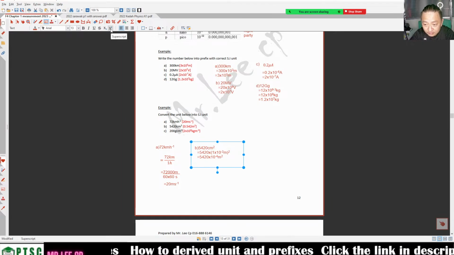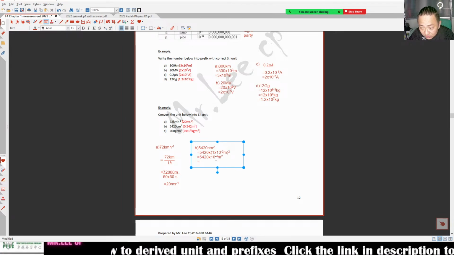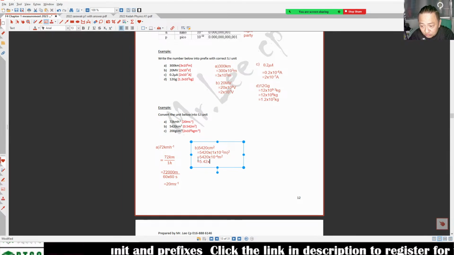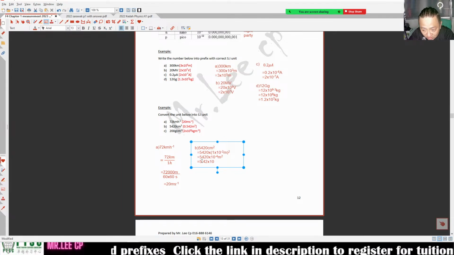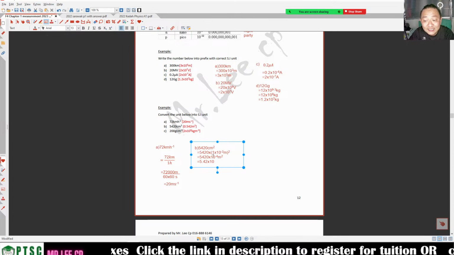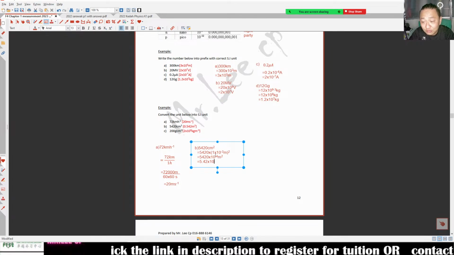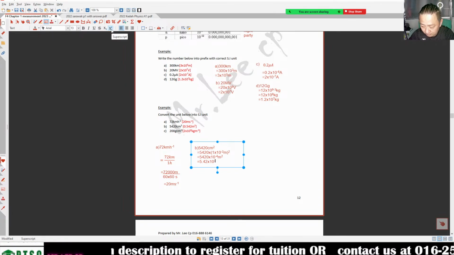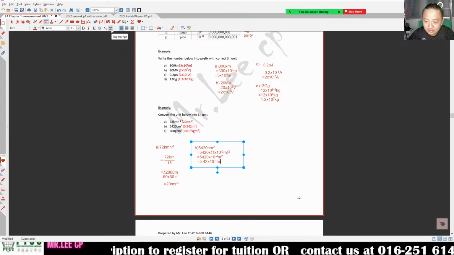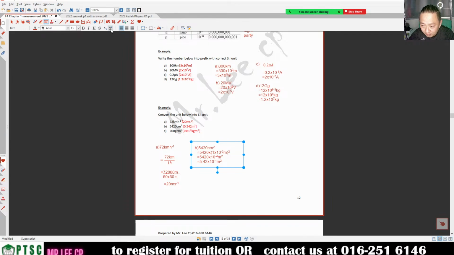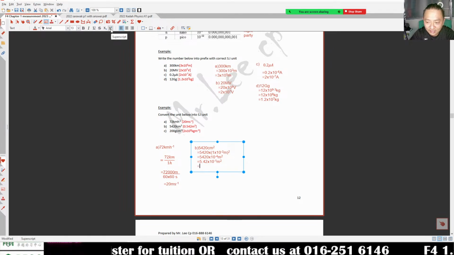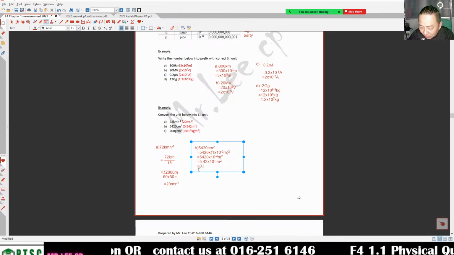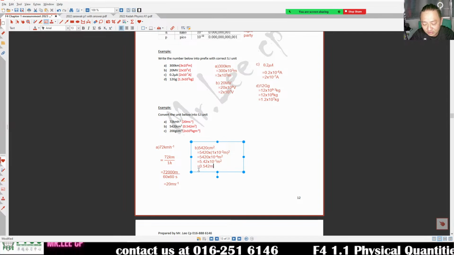So what will you get? You get 5420 times 10 to the negative 4, right? The number here becomes 5.42. Becomes smaller, so this number has to become bigger. Bigger by 3 means negative 4 you plus 3. It becomes negative 1. So negative 1, you just move 1 decimal, becomes 0.542 meter square also can.